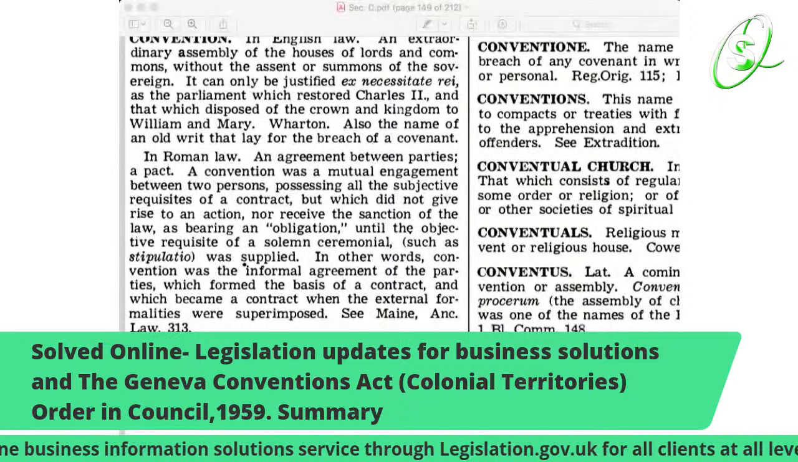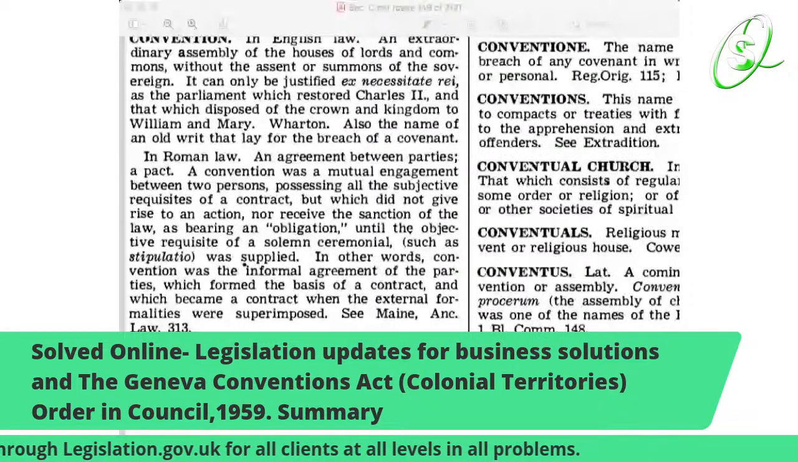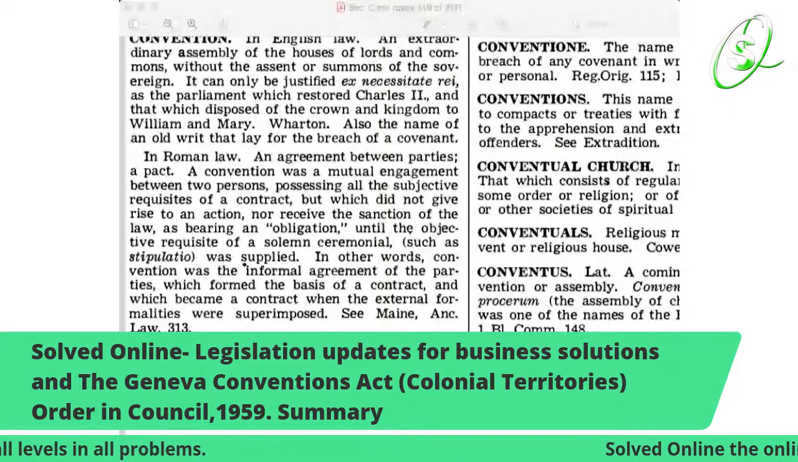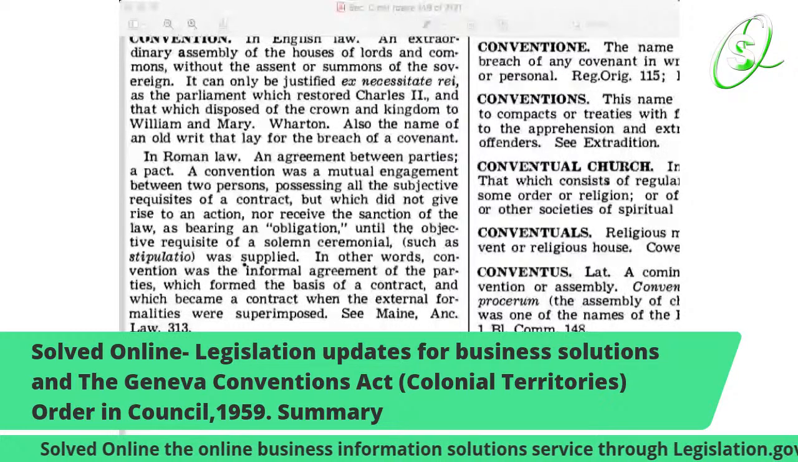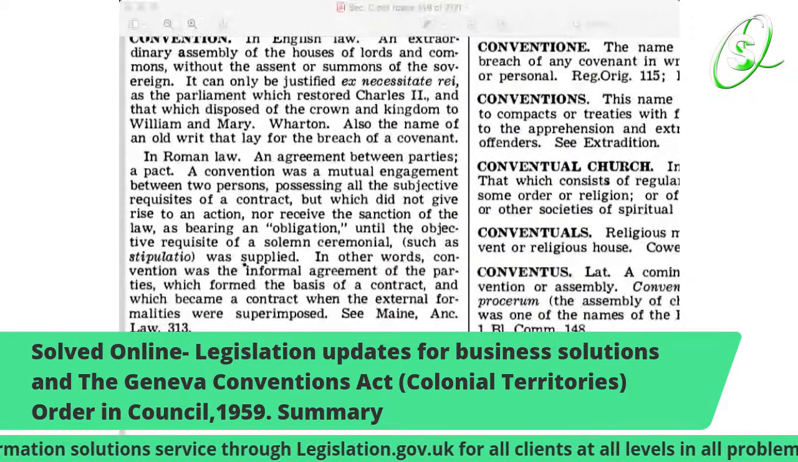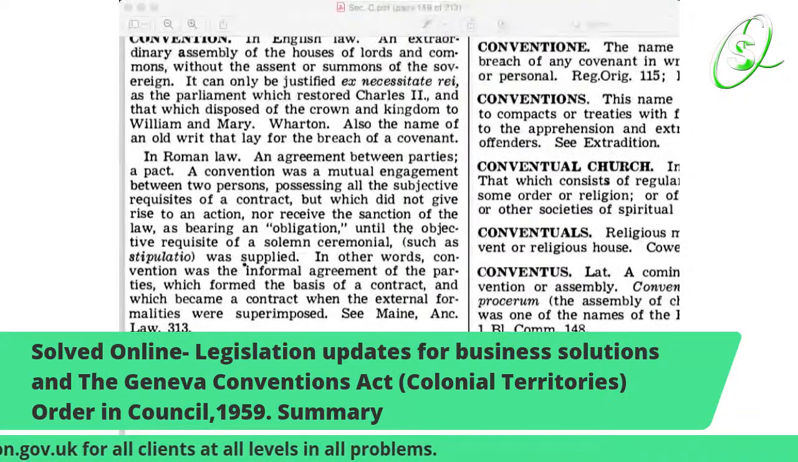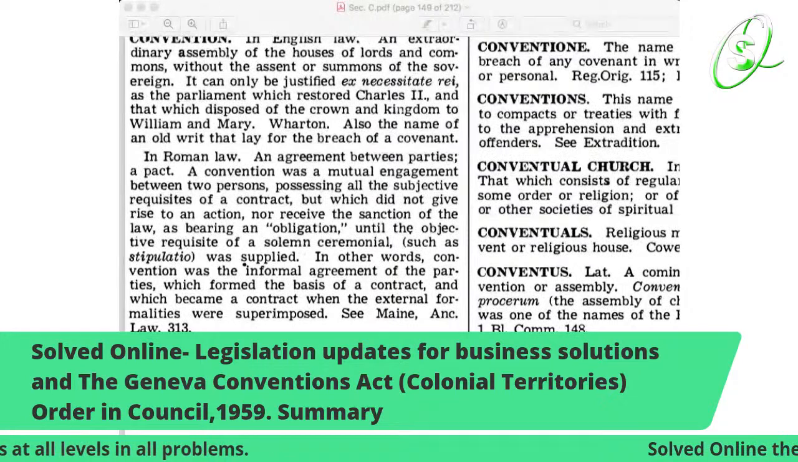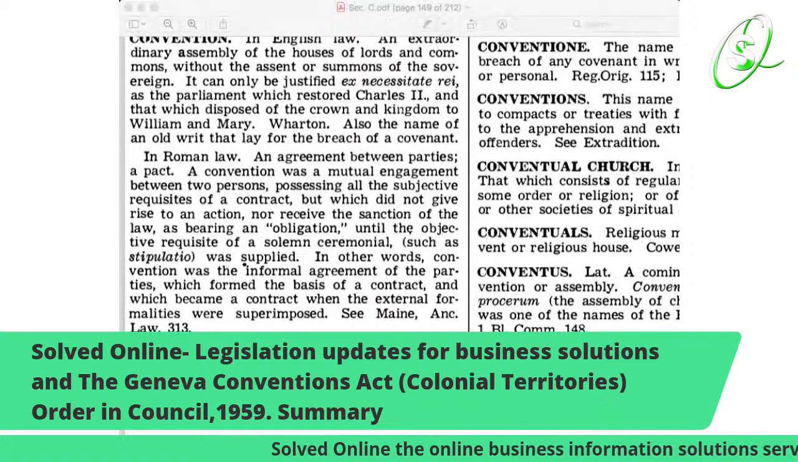Solved Online, the online business information solution service through legislation.gov.uk for all clients at all levels in all problems. Yes, and today's topic was again Solved Online legislation update for business solutions and the Geneva Conventions Act, Colonial Territories Order in Council 1959. Let me see if I get the date. Yeah, 1959.